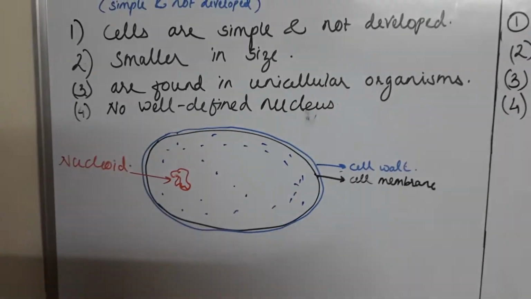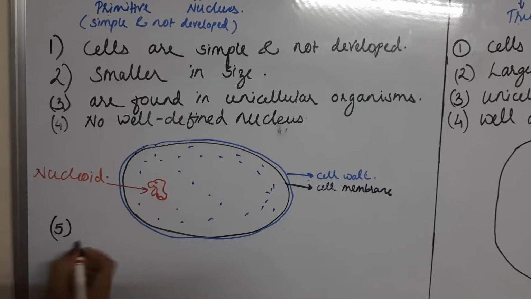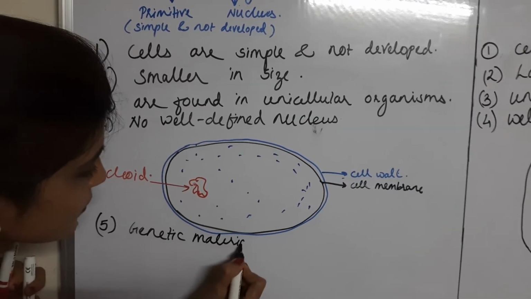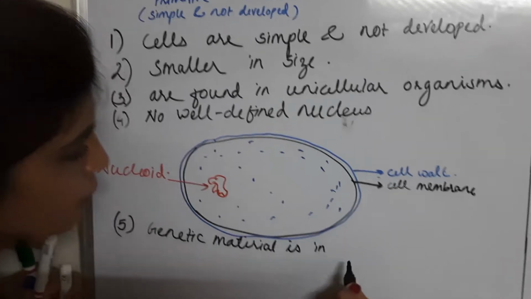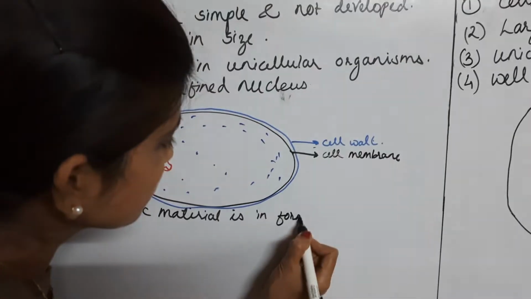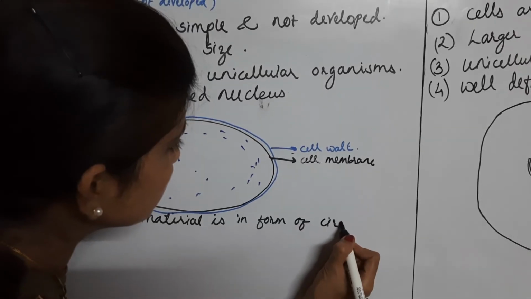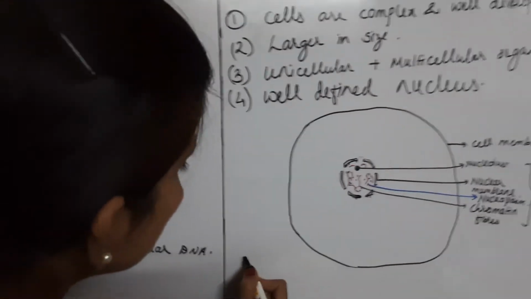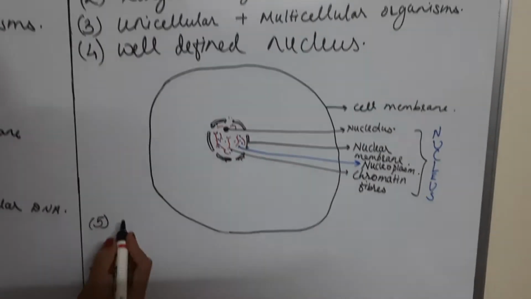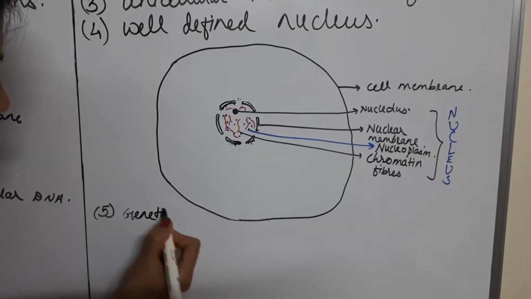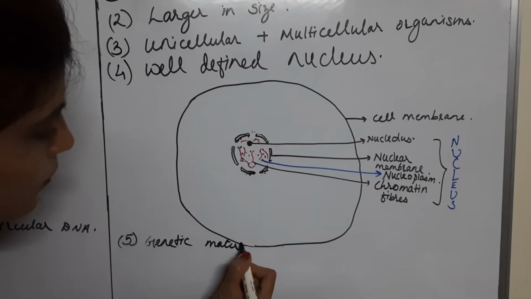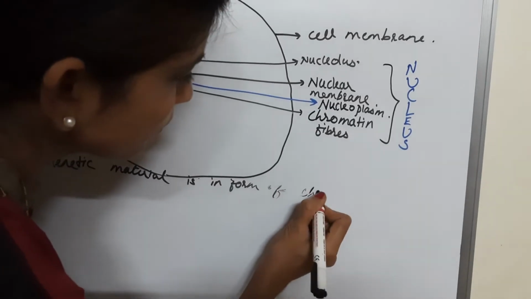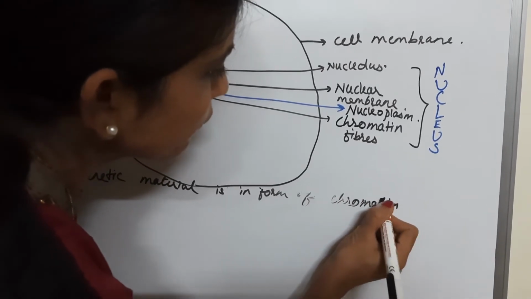So let's write this point. Genetic material is in the form of circular DNA, whereas here genetic material is in the form of chromatin fibers.